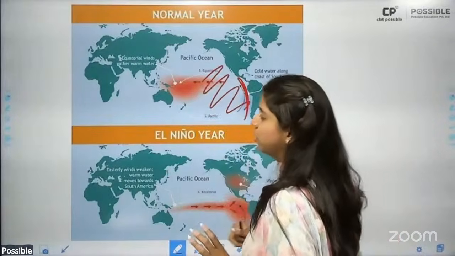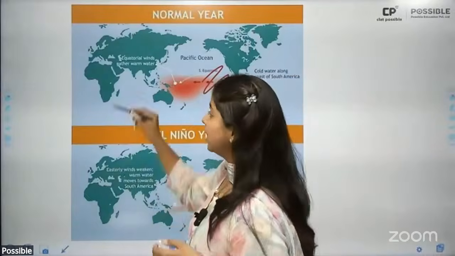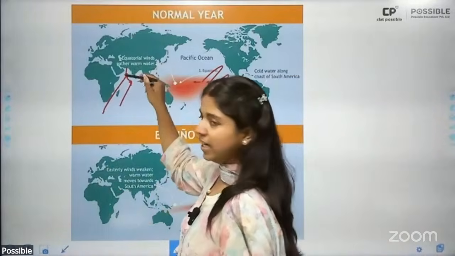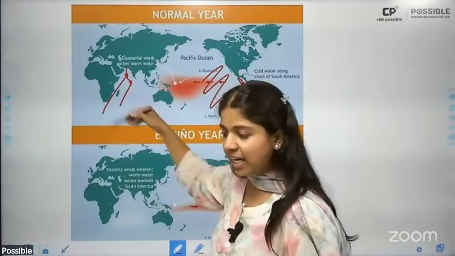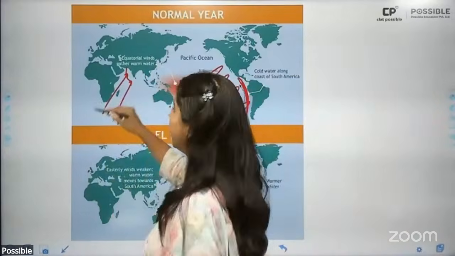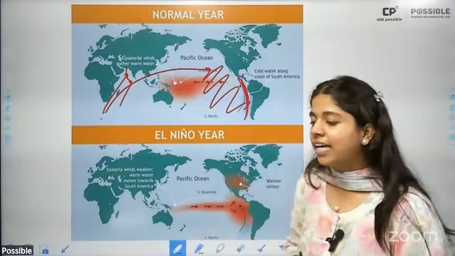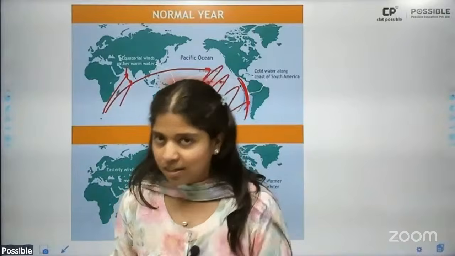warming of the Pacific Ocean affects the southwest monsoon winds, which are to hit India. Now, instead of hitting India or coming to India, they get deflected and they get more attracted to the high temperature in the Pacific region, due to which we in India experience drought-like conditions.